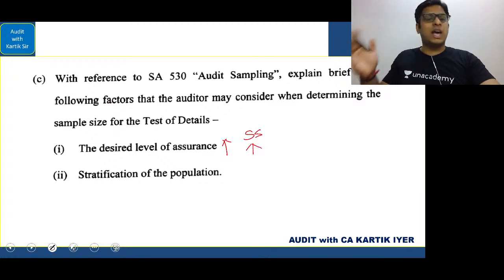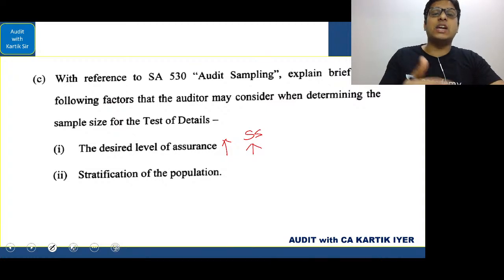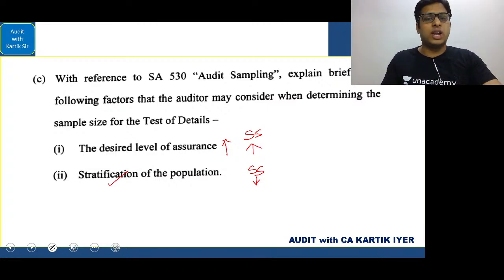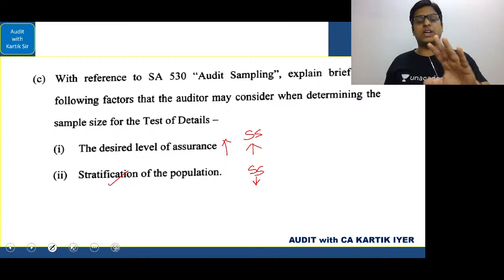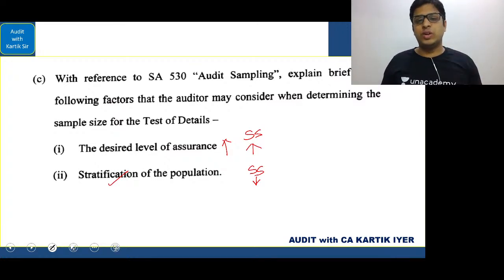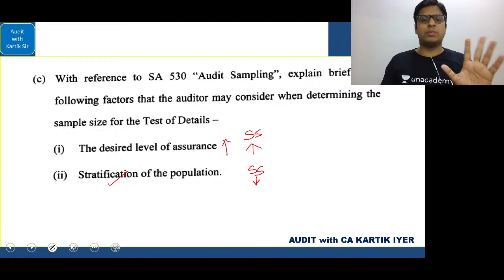Remember the semicircle diagram. Now, second thing, stratification of population. If the stratification of population is done, the sample size will reduce because your population is much more organized. It is grouped in a proper way. So your effort to find the required satisfaction will reduce because it is already grouped. Now, in the class I had given you a wonderful example. When some of your relatives come from abroad, they will bring sweets or chocolates for you, chocolates of different types. Now, you and your brother or sister will be in the house. Suppose you have just kept all the chocolates in one bag.